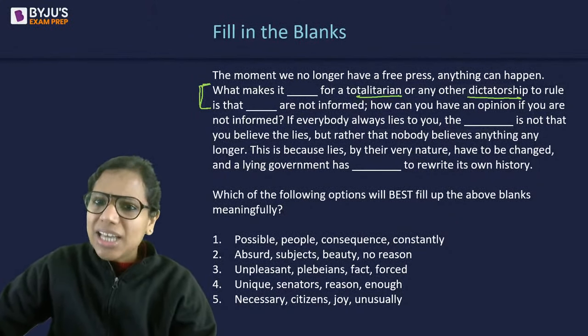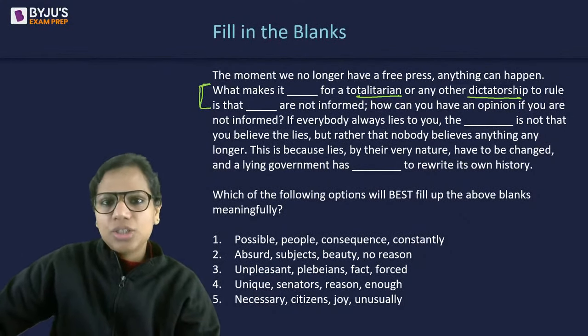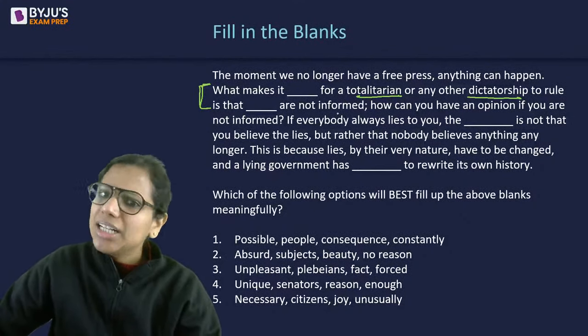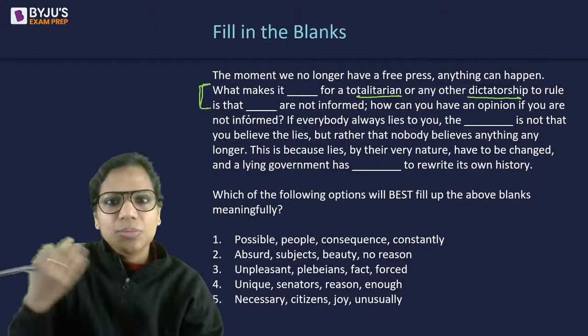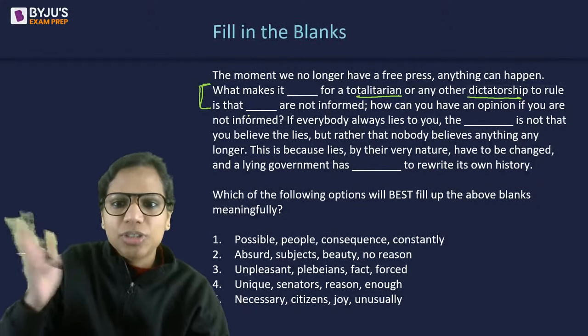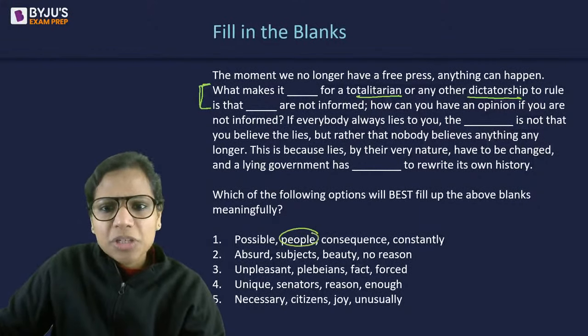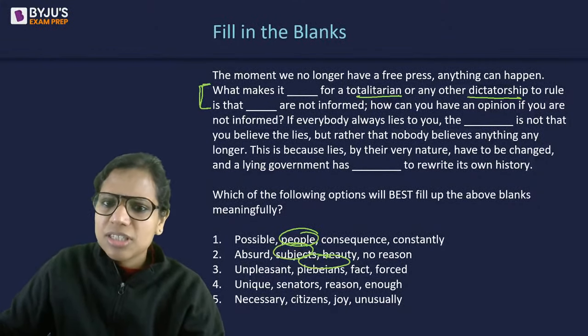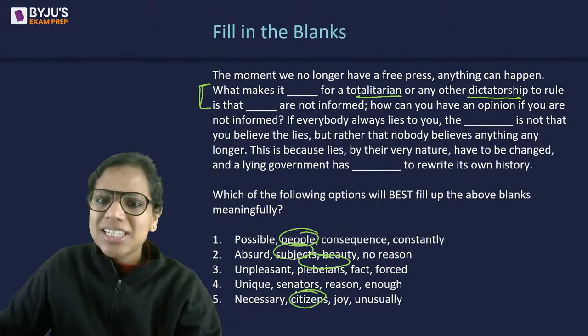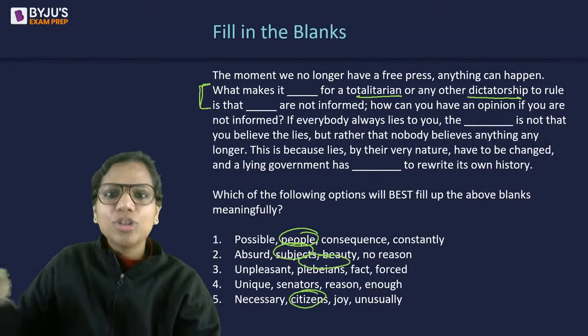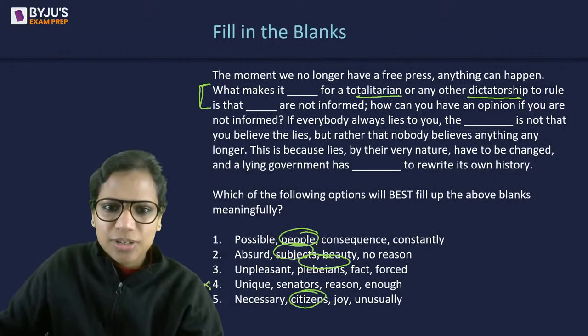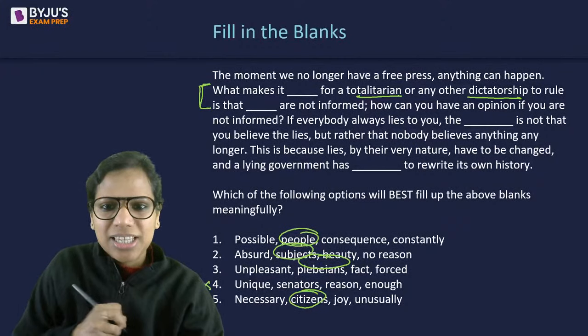So probably we are talking about the people, the citizens, right? People, subjects, plebeians, citizens, anything fits, but senators does not fit. We are talking about the common man here. So, 4 is eliminated.